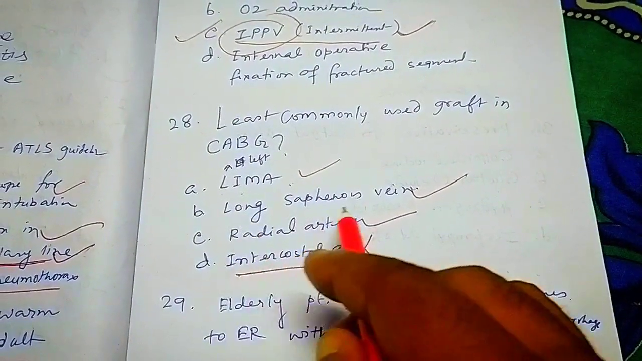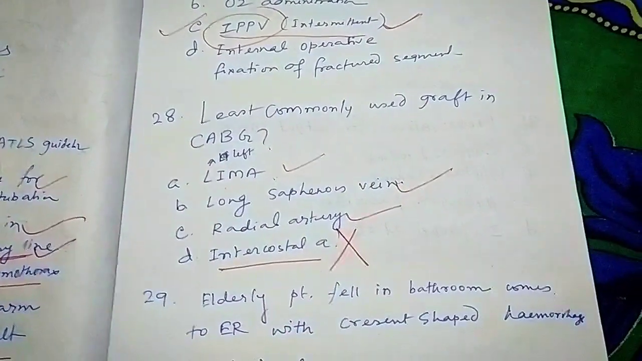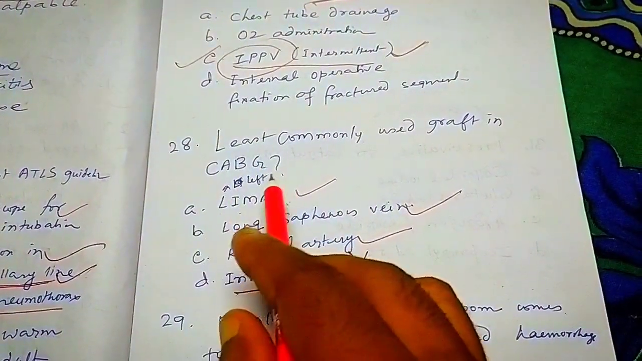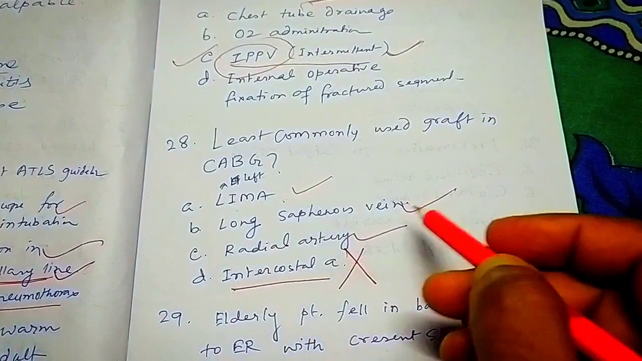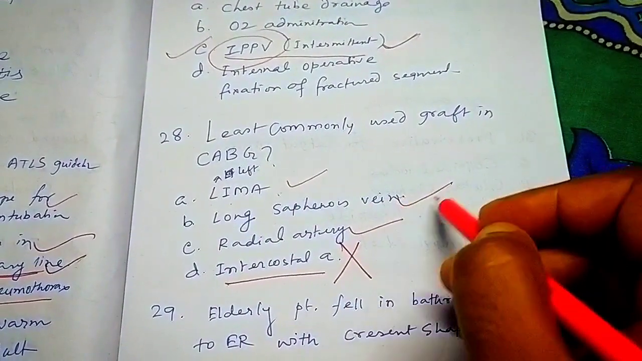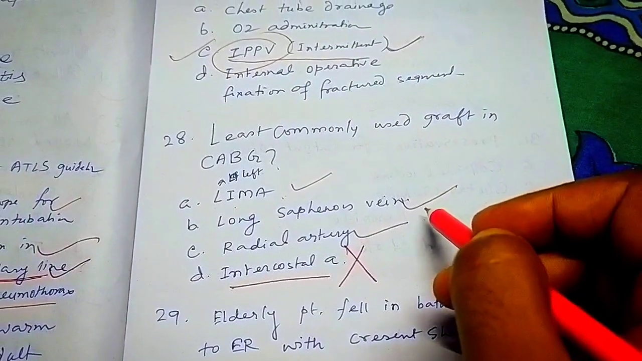So remember, in case of CABG, coronary artery bypass grafting, which is the most commonly used graft? The most commonly used is the long saphenous vein.